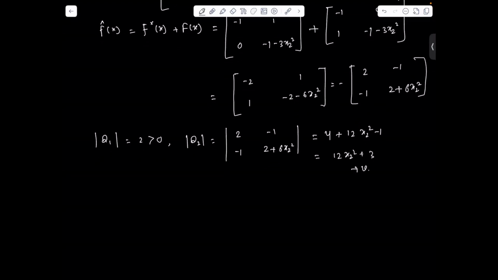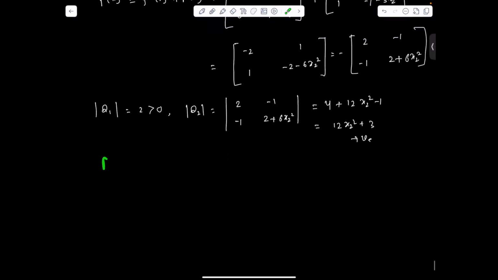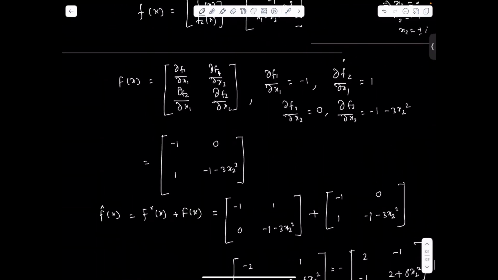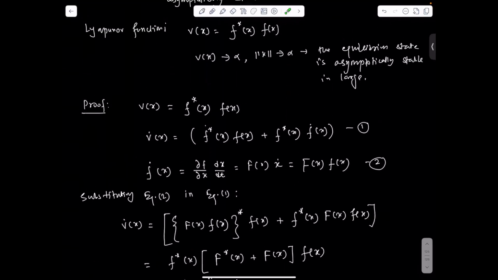So this is also positive definite, because we have the square term here. So we can comment F cap x is negative definite.